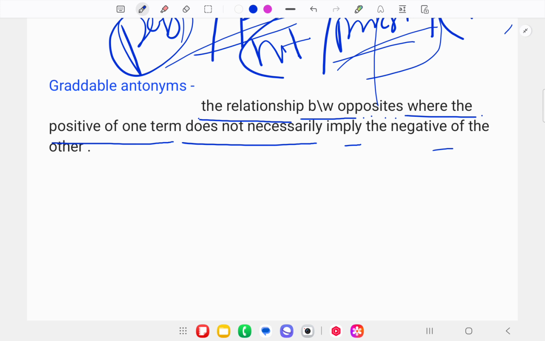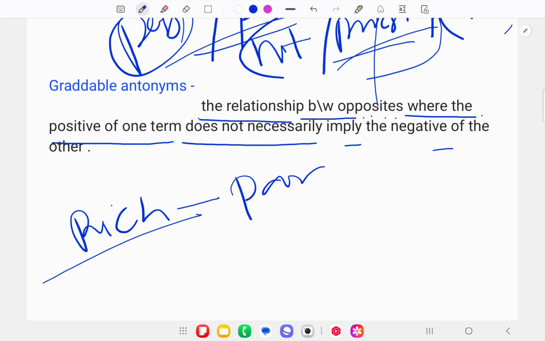It means there is no necessity that if there is the positive of one thing, there should be the implication of the negative of the other. For example, if we take rich, you cannot say unrich. The opposite is poor. Rich, poor. If I say fast, then you say slow.